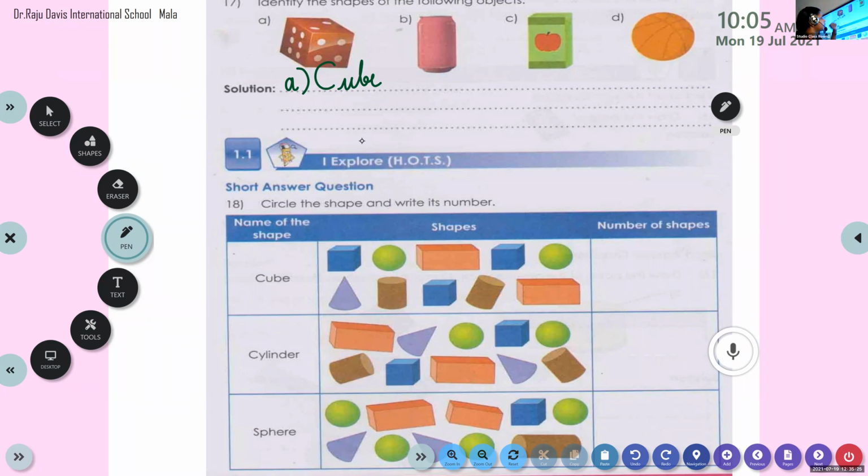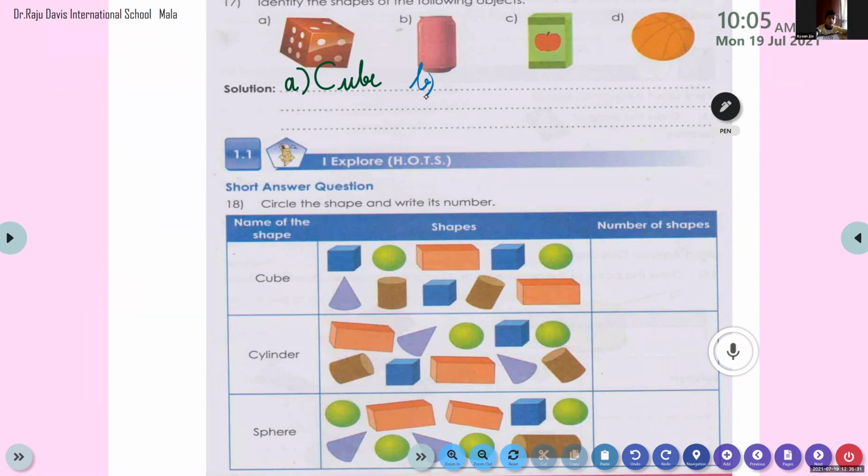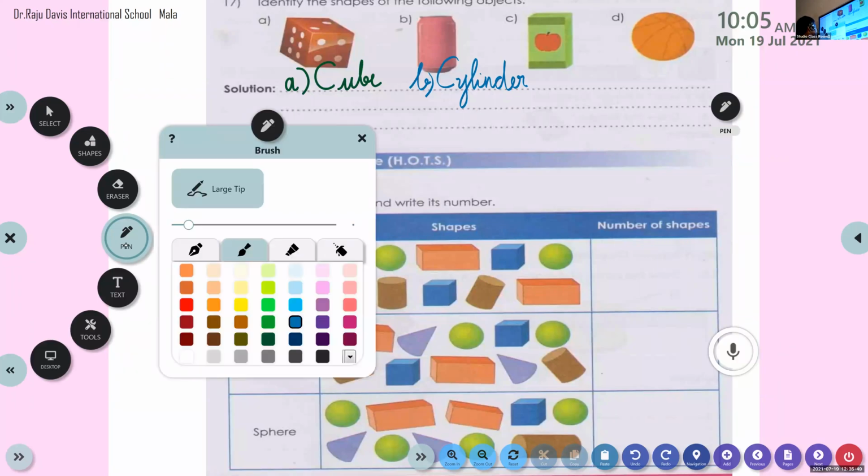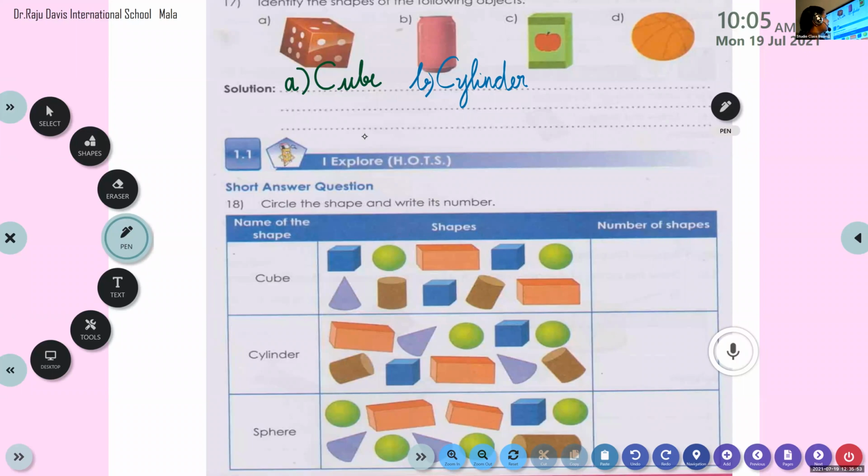Now, Ayan, Jijo, please unmute. Look at the second one. What is the shape of the object? B, we have? Cylinder. Very good. C-Y-L-I-N-D-E-R, cylinder. All of you write the answer.